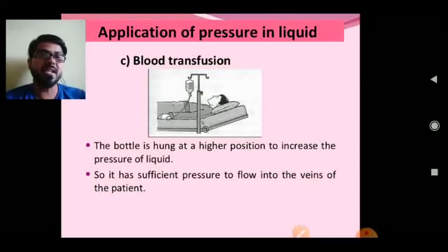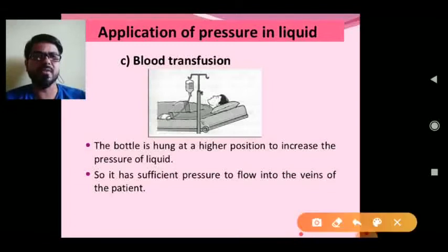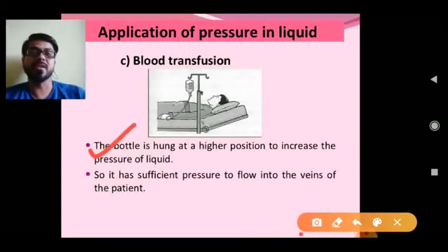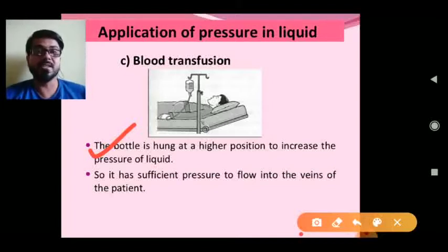And see the blood transfusion. In a blood transfusion, the bottle is hung at a higher position to increase the pressure of the liquid. Understand it? Because for the liquid to go inside our blood, the pressure of the liquid must be higher than our blood pressure. Otherwise, that liquid cannot go inside the body.